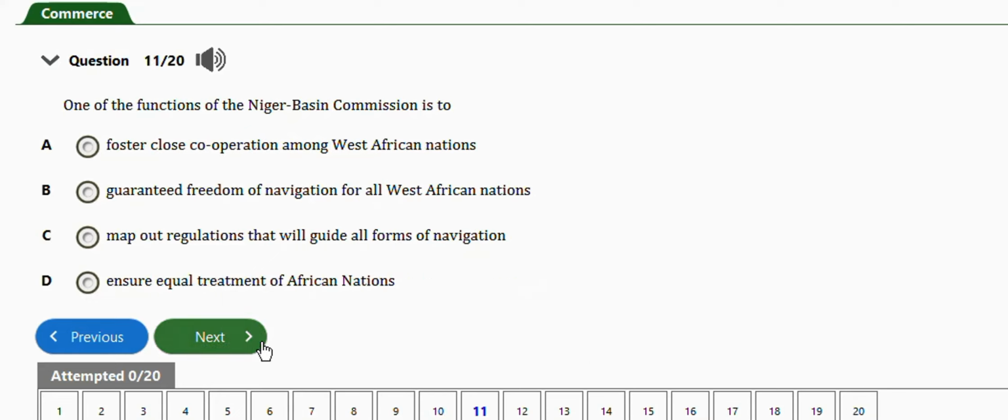Okay, next question. It says one of the functions of the Niger Basin Commission is to foster close cooperation among West African countries, guarantee freedom of navigation for all West African nations, map out regulations that will guide all forms of navigation, or ensure equal treatment of African nations. The right answer is option C, to map out regulations that will guide all forms of navigation.